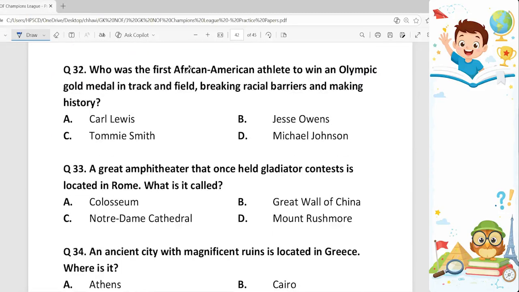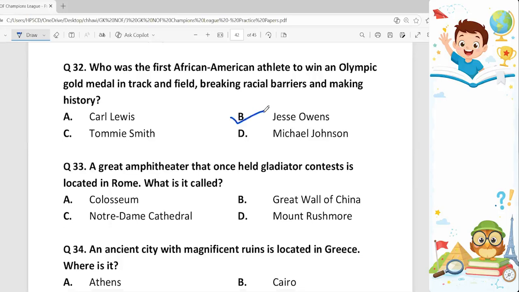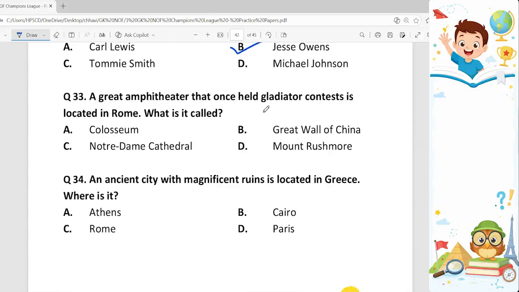32. Who was the first African American athlete to win an Olympic gold medal in track and field, breaking racial barriers and making history? The correct answer to this is Jesse Owens. Okay. Next question. 33rd. A great amphitheater that once held gladiator contests is located in Rome. What is it called? It is called Colosseum. Option A. It is the Roman amphitheater.